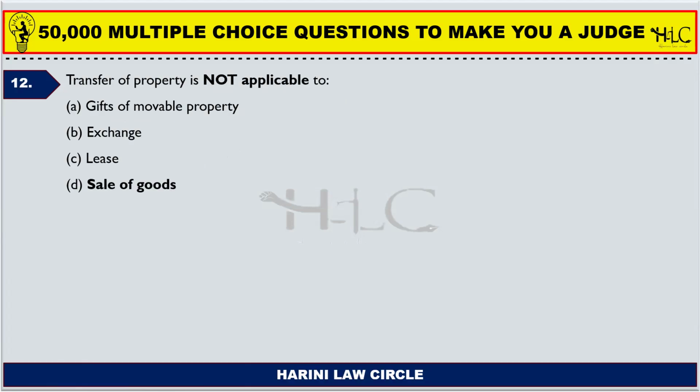Next one. Transfer of property is not applicable to: gift of movable property, exchange, lease, sale of goods. So you can transfer gifts, you can exchange, right? We have already seen exchange of two things amounts to transfer. So we can exchange things, we can gift things of movable property, we can lease out things. But sale of goods, transfer of property is not applicable.